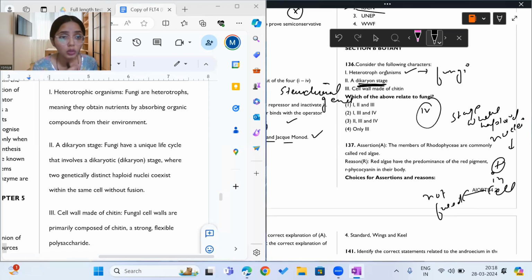So there are two nuclei in the cell, but they're not fused. This kind of stage is special for fungi and it is found in fungi. So it is a correct statement and related to fungi.